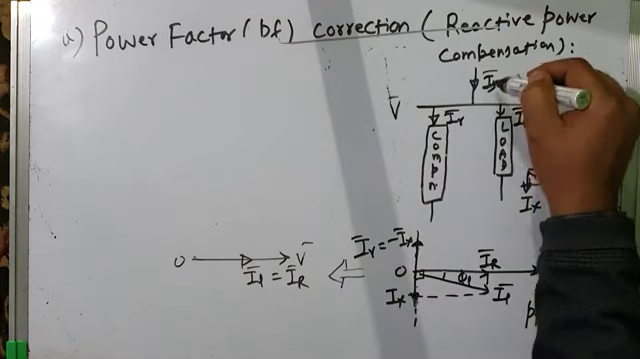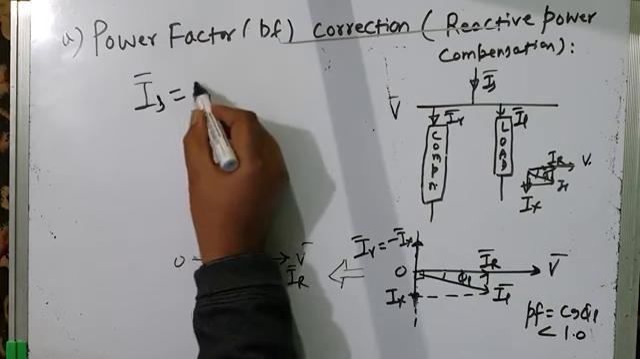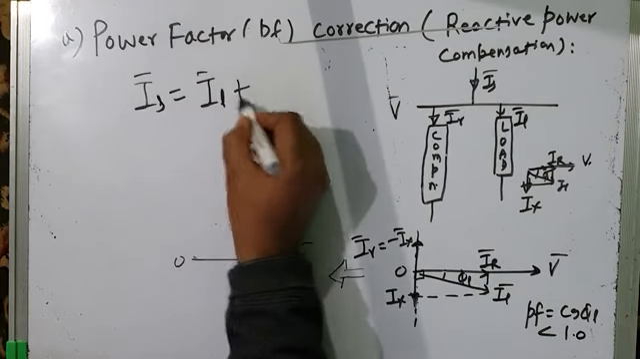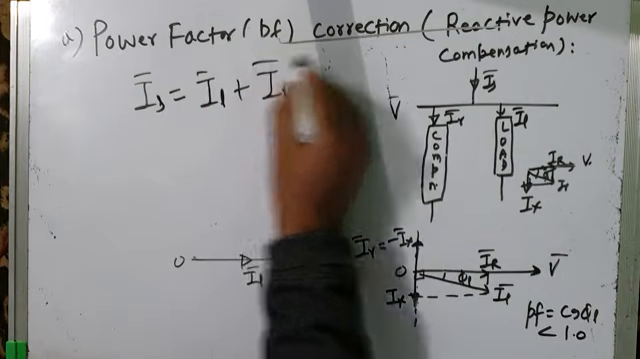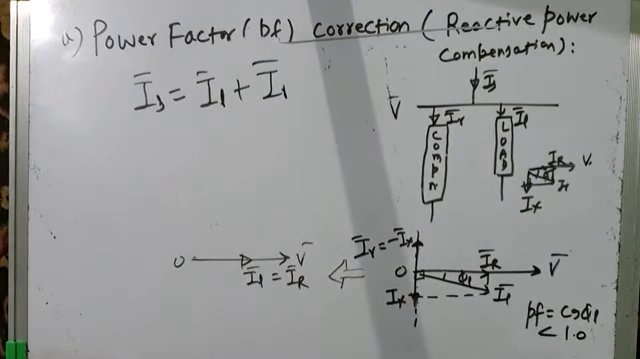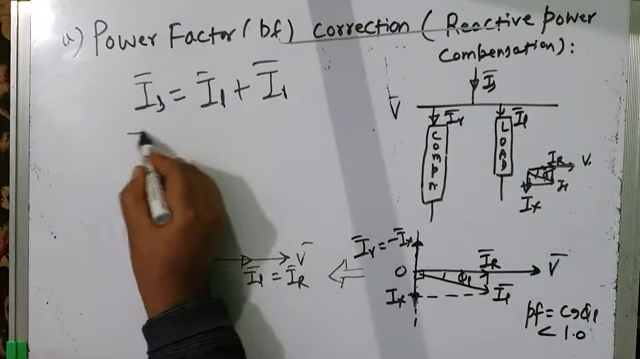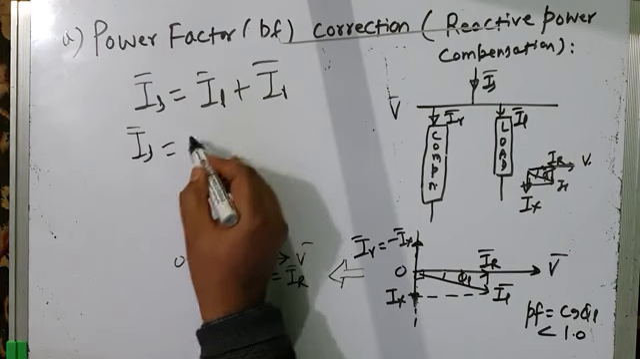And what is the total source current? Total source current is equal to load current plus compensator current. See, now load and compensator are connected across the source. So the total current drawn from the source is load current plus compensator current. So if you see source current, what is load current?